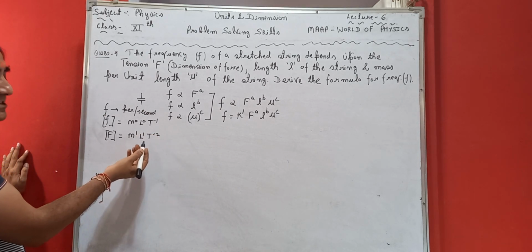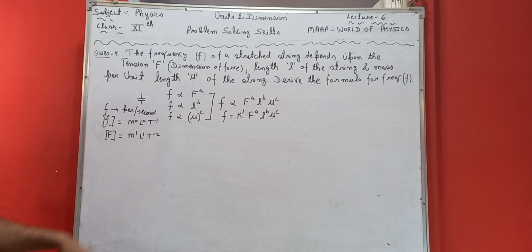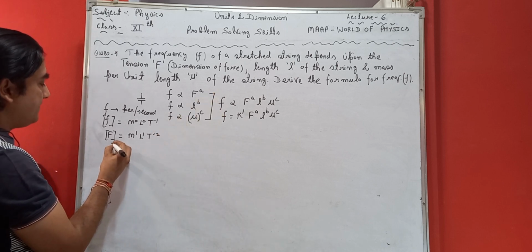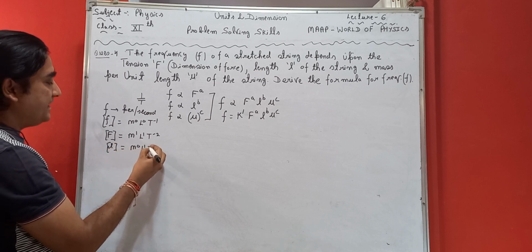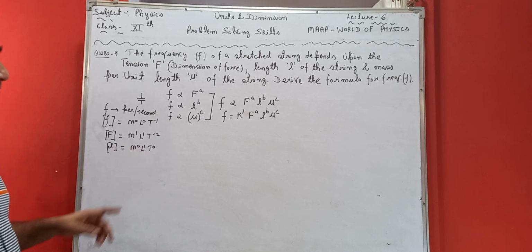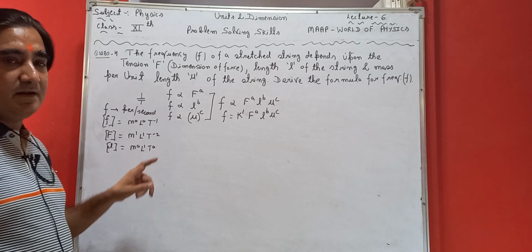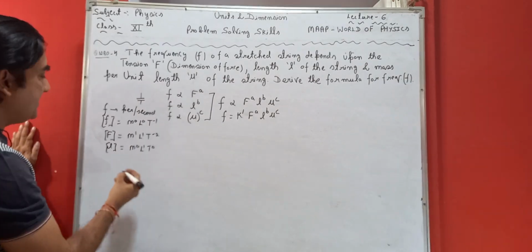L is the length, so the dimension of length is m0 L1 t0, because it is pure length with no component of mass and time. This is the dimension of L. And what is mu?